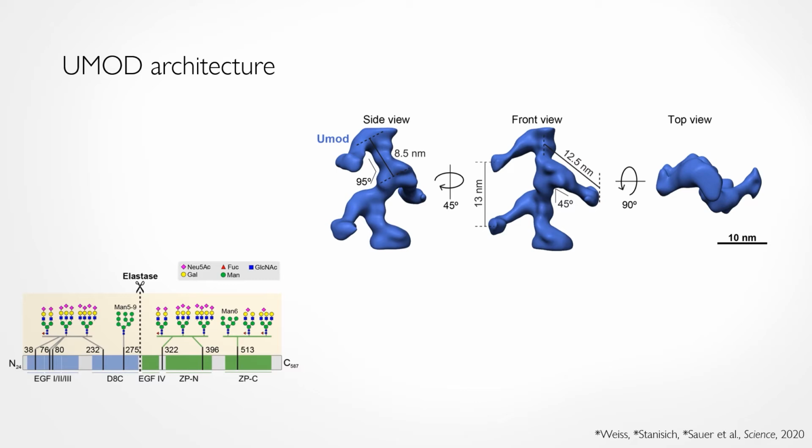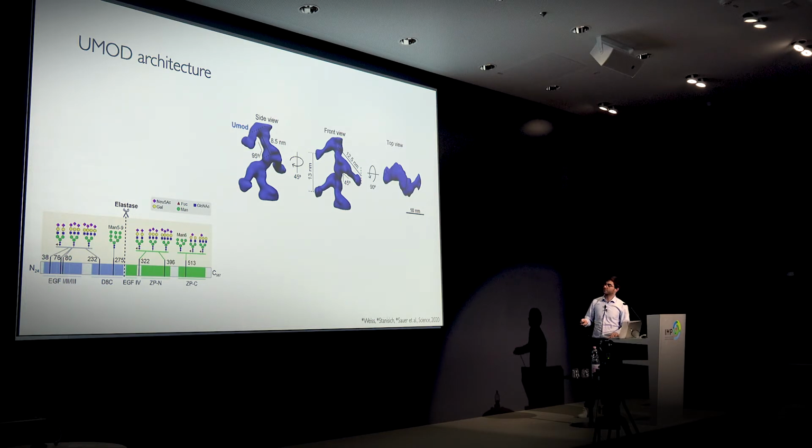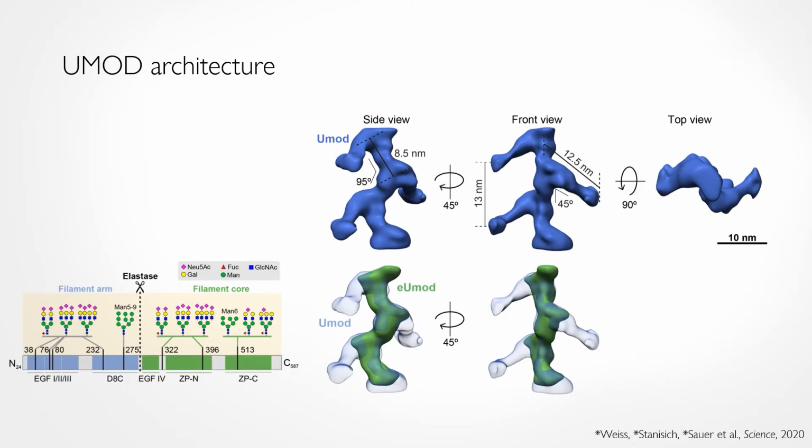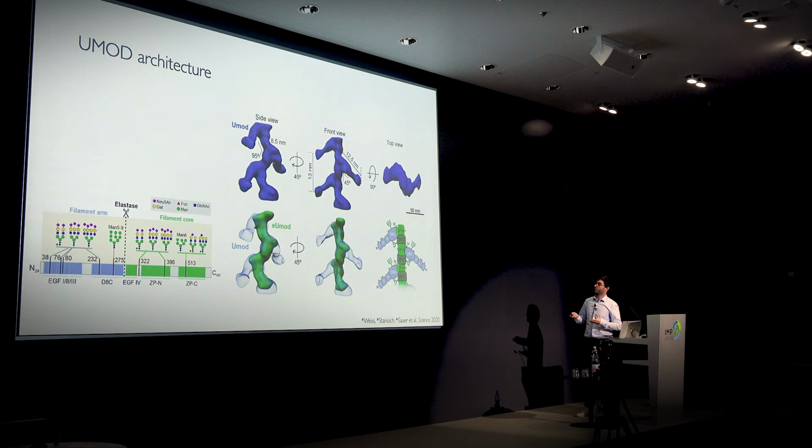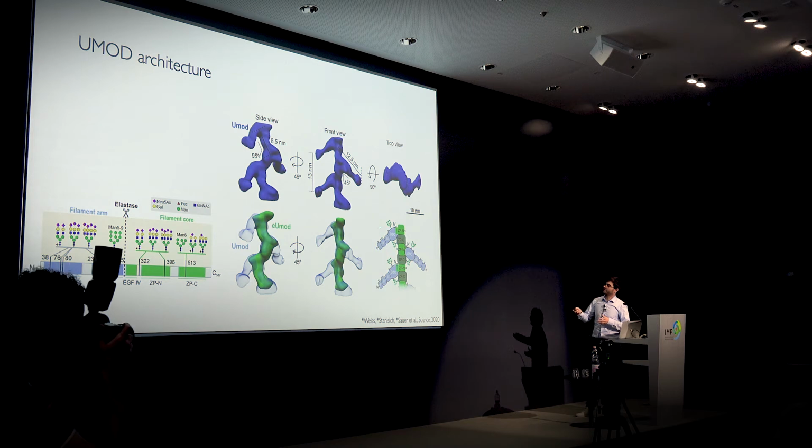So elastase splits uromodulin in two parts. This part here in light blue actually gets degraded by elastase, and the part in green is elastase resistant. So when we now repeated our approach with only this elastase-resistant part, we were only left with the zigzag backbone. And this allowed us now to come up with a model of the domain architecture of uromodulin, where the zigzag backbone is mainly composed of the so-called ZP domains, the zona pellucida domains, and the arms were made of these domains in light blue.